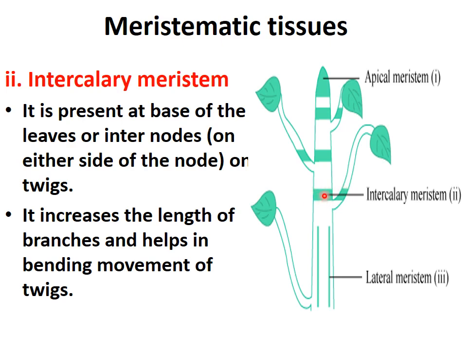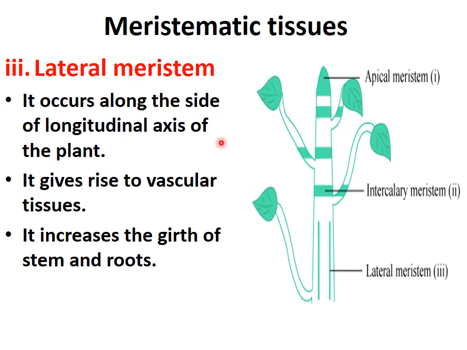Now what is the function of intercalary meristem? It increases the length of branches and it also helps in bending movement of twigs. Okay, so the main function is it increases the length of the branches. So this was about intercalary meristem. Now the third is lateral meristem. Where is it found? It occurs along the side of the longitudinal axis of the plant. Longitudinal axis means along the side axis.